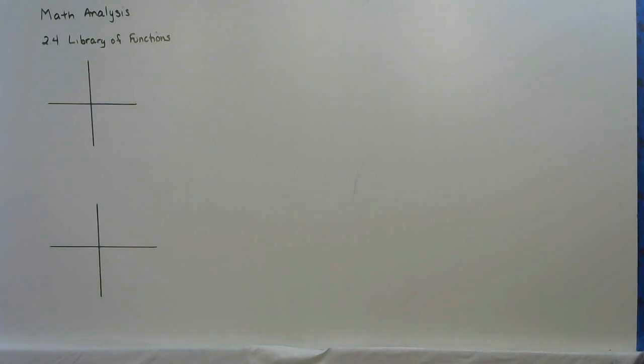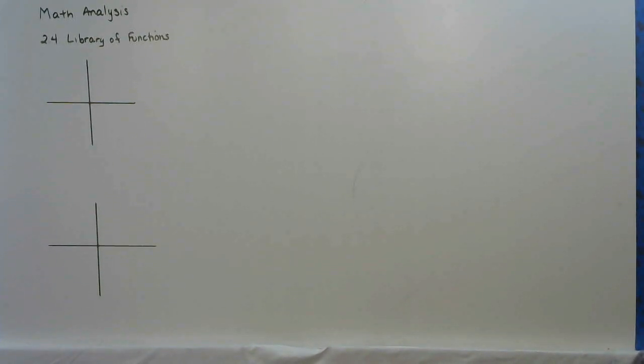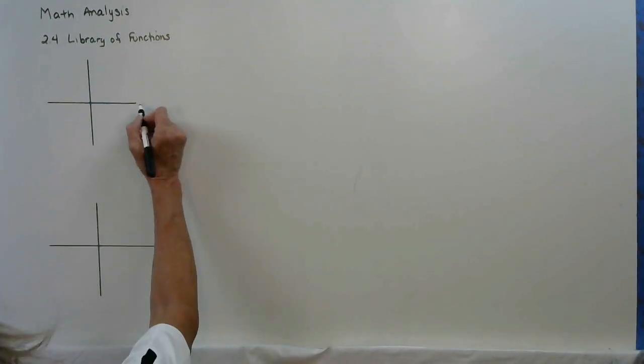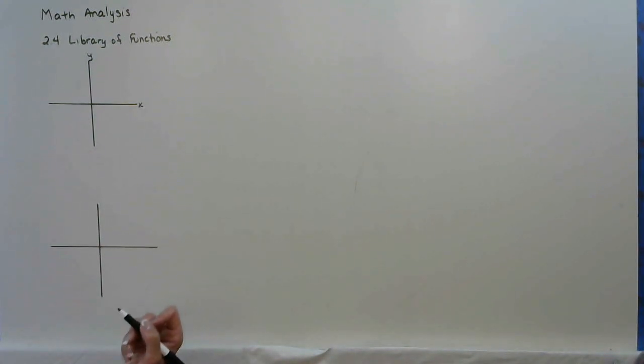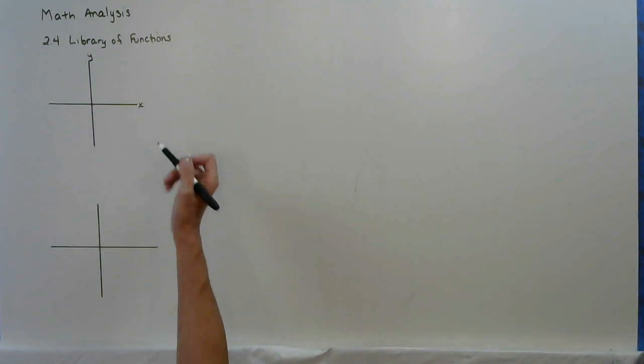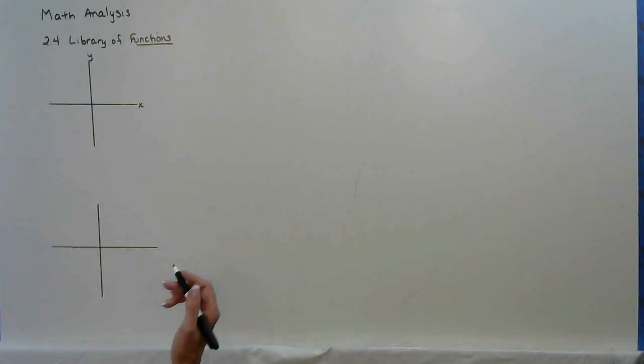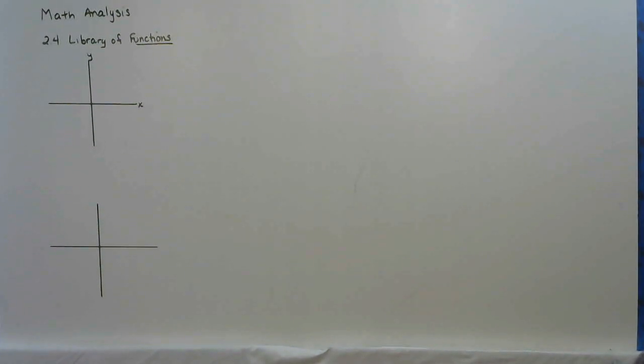you can do these on your own. I also put a template into our Canvas module, and you can print that out or follow along if you don't have a printer. So first of all, we know that X is the domain and Y is the range, and all of these are functions. So we already know for every X there's going to be one Y value. So what we want to do is take a look at some basic functions.